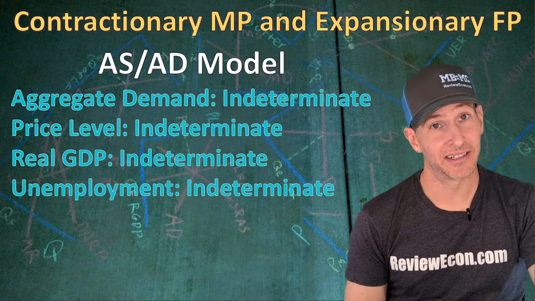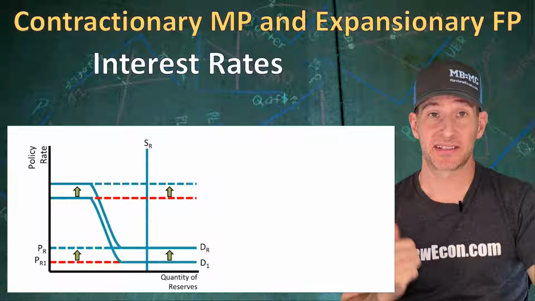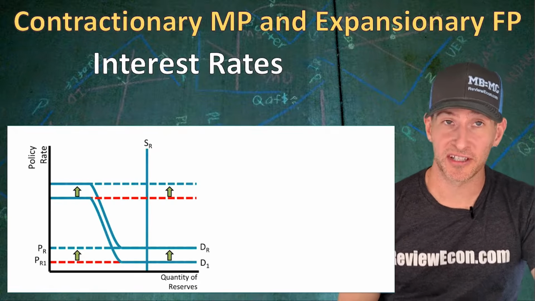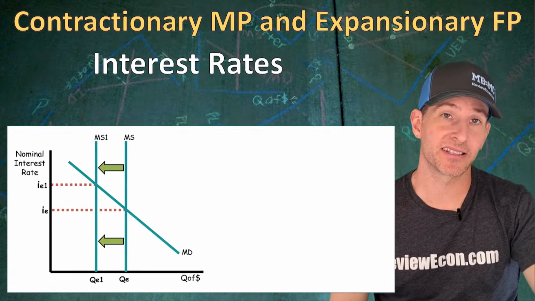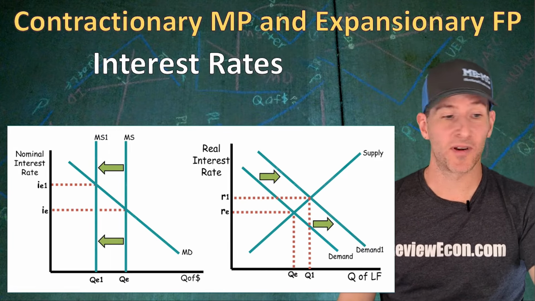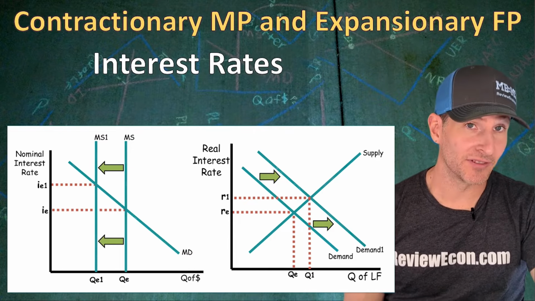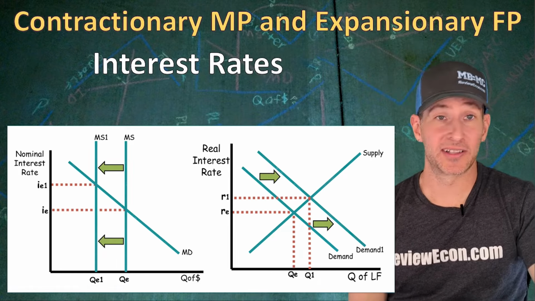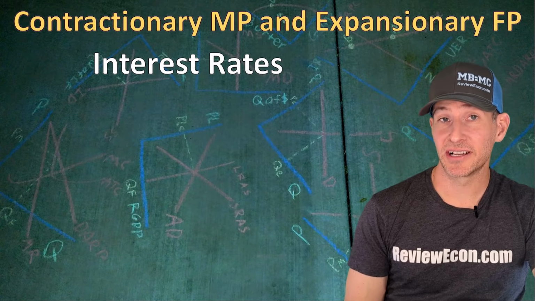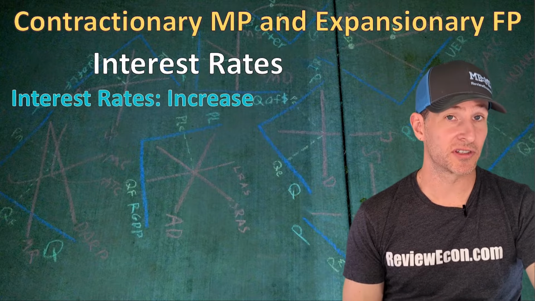But when it comes to interest rates, if we have ample reserves, then we're going to see an increase in the interest rate in the reserve market graph. If we have a scarce reserve system, we will see a leftward shift of the money supply, resulting in a higher interest rate. And in the loanable funds market, we're going to see an increase in the demand for loanable funds or a decrease in the supply of loanable funds. And that means in both markets, we are actually going to see an increase in the interest rate. And so in regards to interest rates, the monetary and fiscal policy are working together here. Both interest rates have increased.